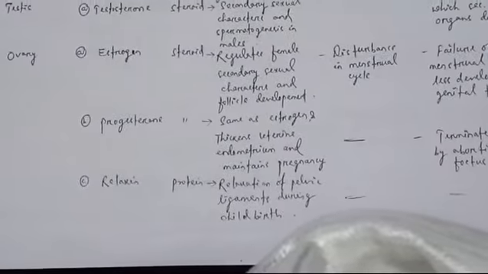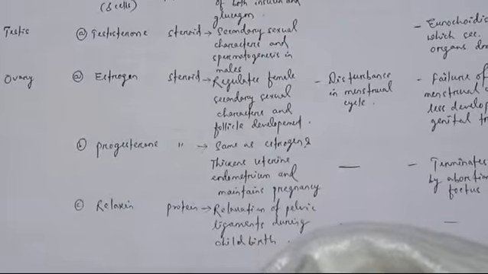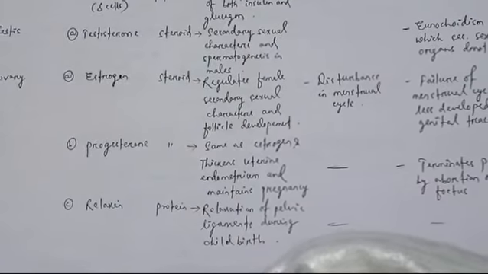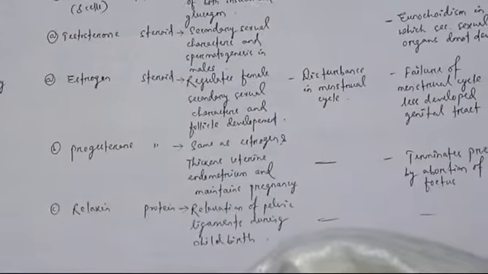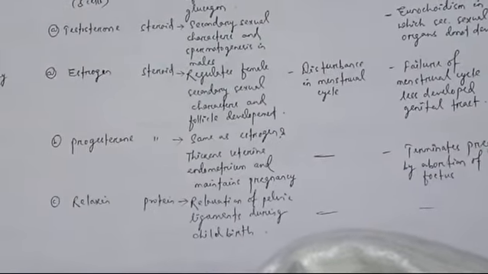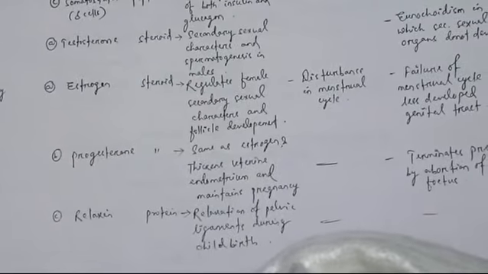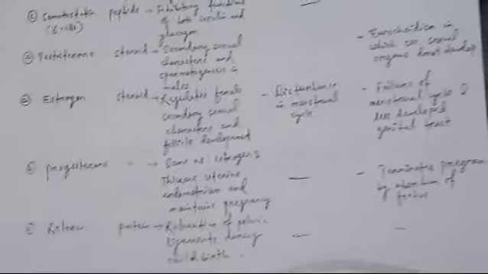Then come to the B, progesterone of the ovary. It has the same role as estrogen, and thickens the uterine endometrium and maintains pregnancy. The progesterone hormone is released from the corpus luteum after ovulation. So the secretion of progesterone is responsible for maintaining the endometrial layer so that pregnancy will be maintained.